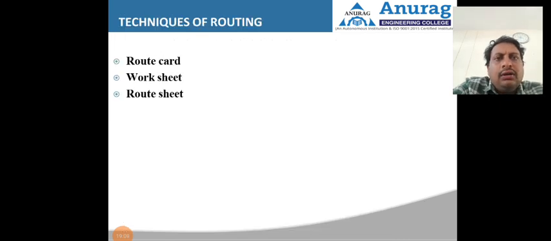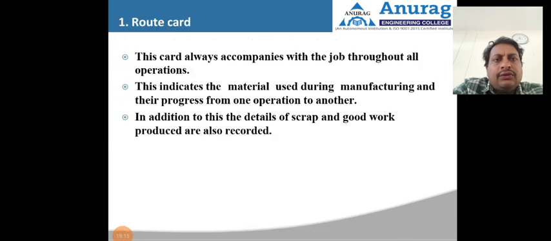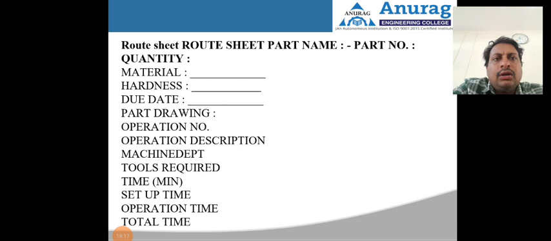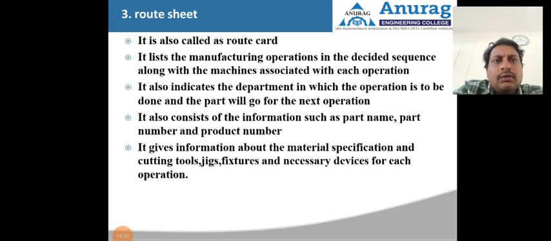So we are going to see the inspection card, tool ticket, and job card. Then we are going to see the route sheet also. So this is about the route card. In the route sheet, the following description will be there: material, hardness, due date, part drawing, operation. So we are going to see one example of the route sheet. The route sheet is also called a route card.